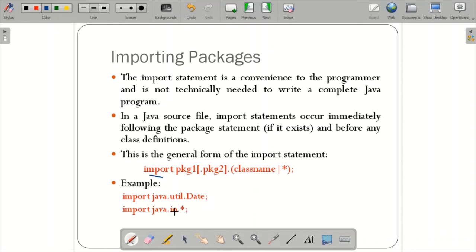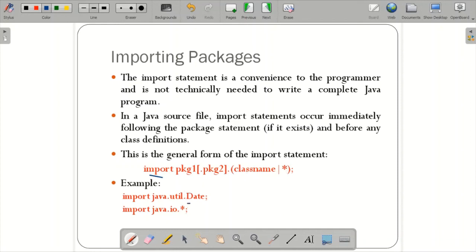So that is here the pkg import package. Here pkg1 is the name of the top level package, and pkg2 is the name of the subordinate package, that means a level down. You should separate them with a dot, and there is no practical limit, you can have any depth. Then you have the class name or a star. This is either a class name or a star. You can directly mention the class name.